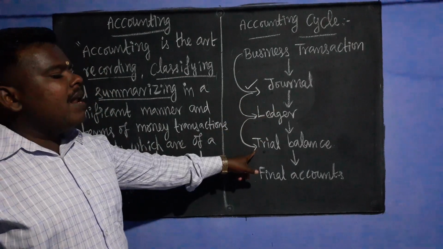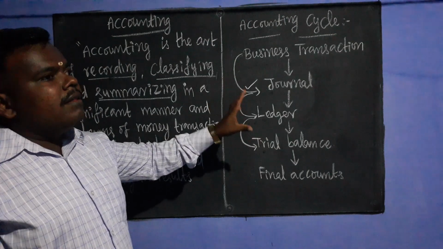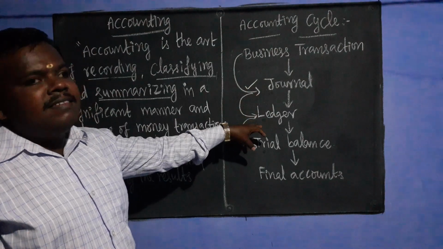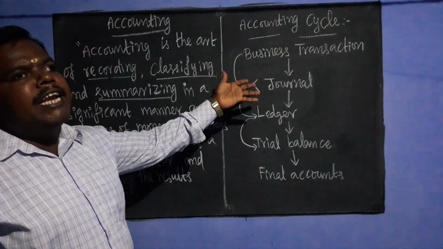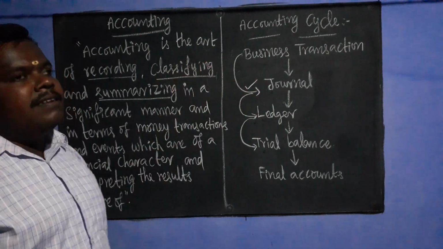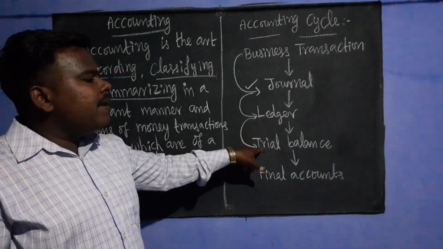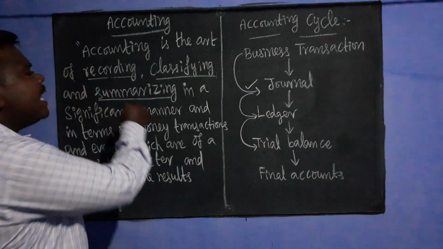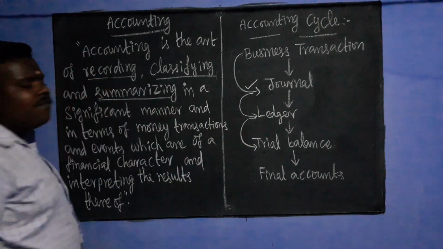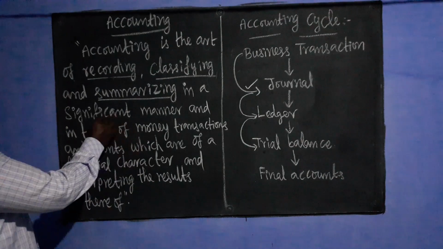The trial balance is prepared for the purpose of knowing the accuracy of the journal entries and ledger accounts, whether we are committing any mistakes or not while recording the journal and ledger. We can summarize the business transactions through the preparation of the trial balance, in a significant manner.